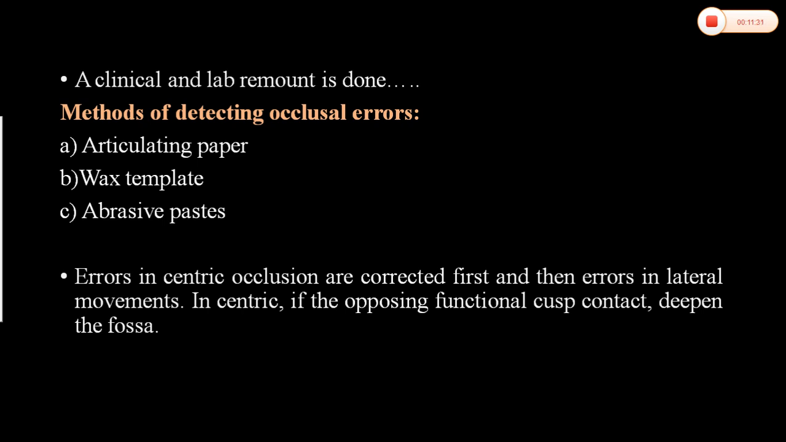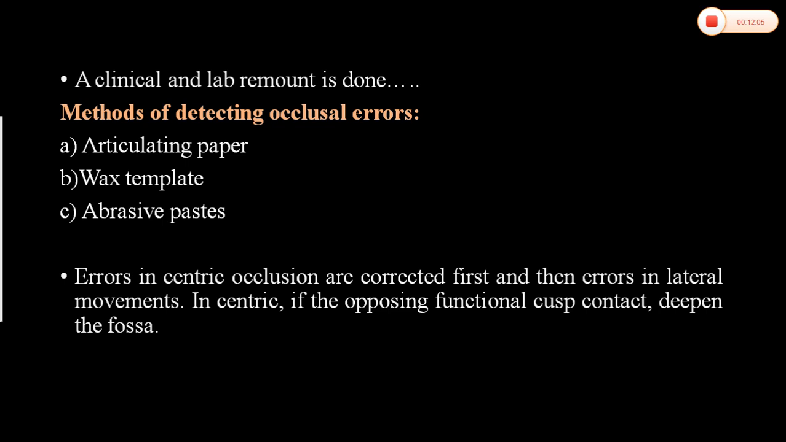Methods of detecting occlusal errors. How we detect the occlusal errors is by using articulating papers, wax template or abrasive paste. By using these, we can identify the problematic area and it can be modified intentionally. Errors in centric occlusion are corrected first. First, in the centric position of the mandible, we have to correct or relieve any problematic areas, and then errors in lateral movements. Okay, first centric corrections have to be done, then lateral.